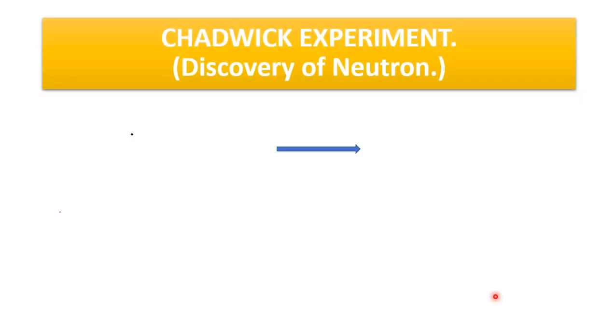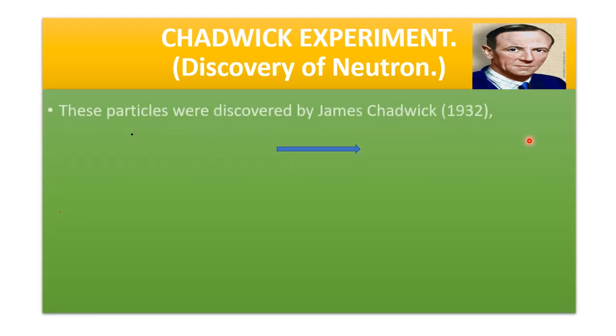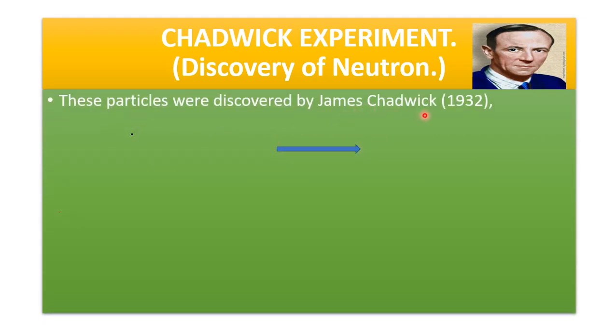Chadwick. Sir James Chadwick did an experiment to discover the neutron. This is the photo of Sir James Chadwick. These particles were discovered by James Chadwick in 1932.